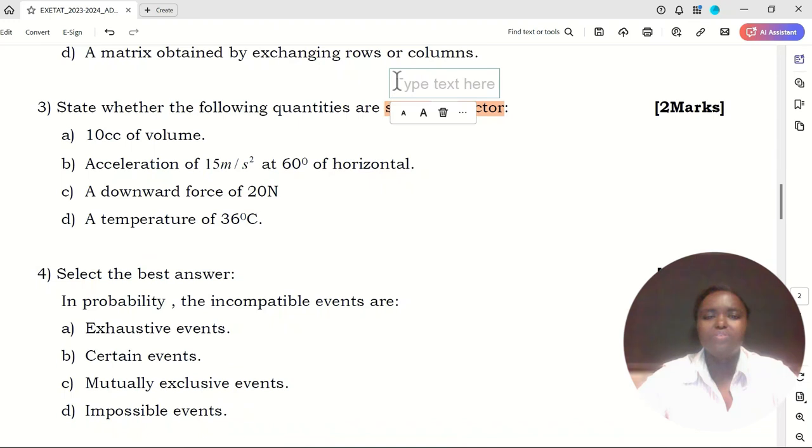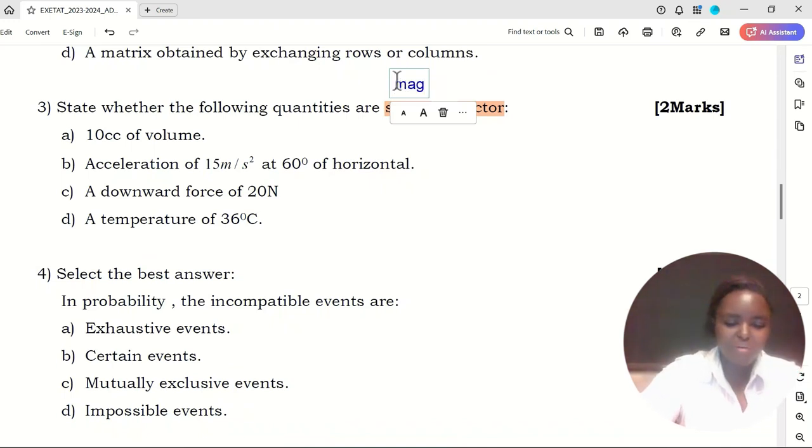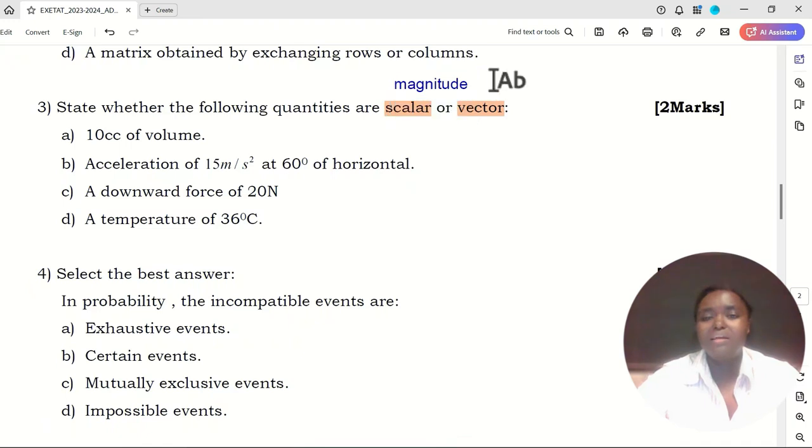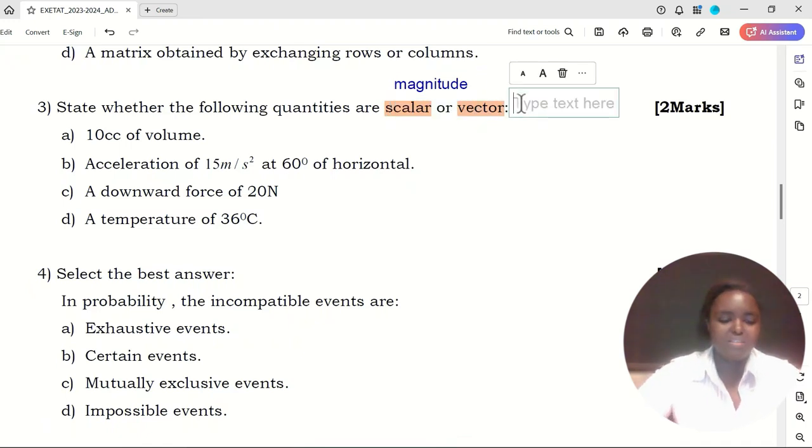A vector is determined by two things: magnitude and direction.